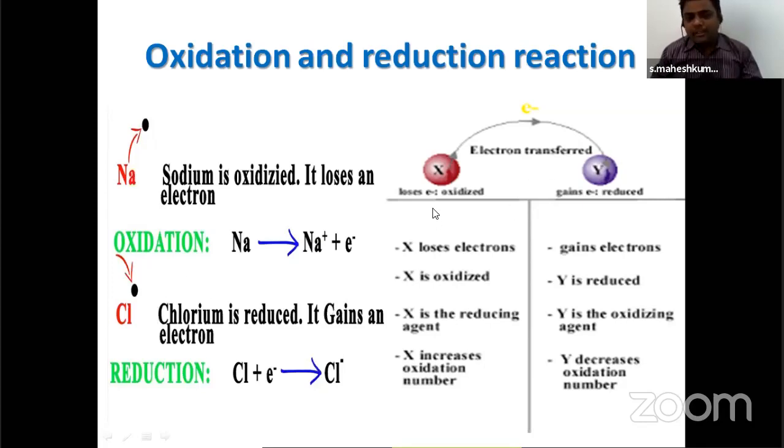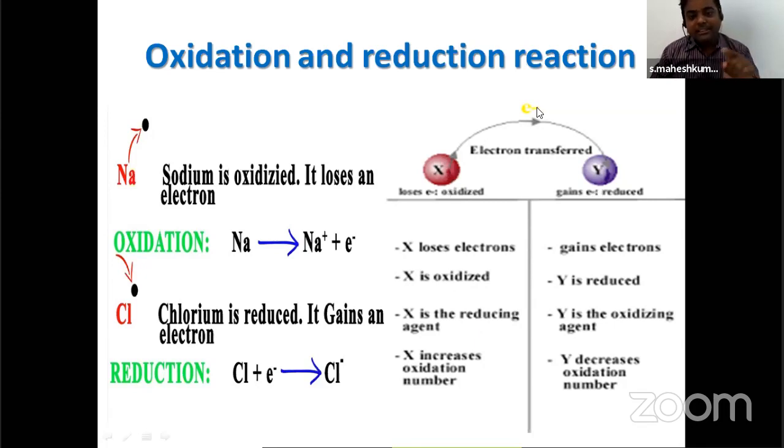You can take notes also. This is X and Y. You can take X as sodium and here chlorine. X loses electrons. As already told, when X gains oxygen, it loses electrons and protons. Now it is called oxidized, and it becomes a reducing agent.